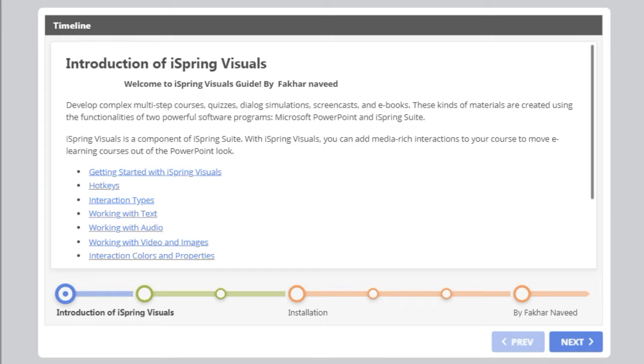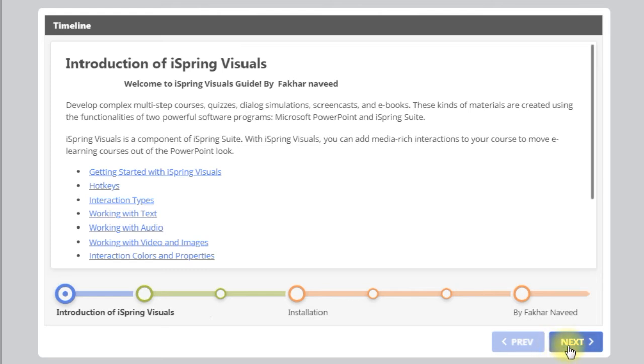Getting started with iSpring Visuals. Hotkeys. 1. Interaction types. 2. Working with text. 3. Working with audio. 4. Working with video and images. 5. Interaction colors and properties. 6. Previewing an interaction. 7.